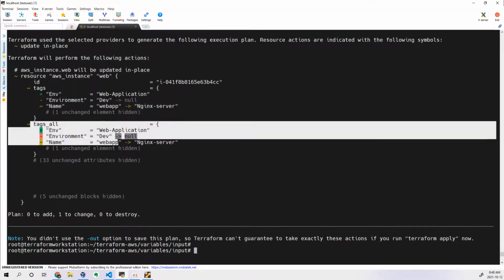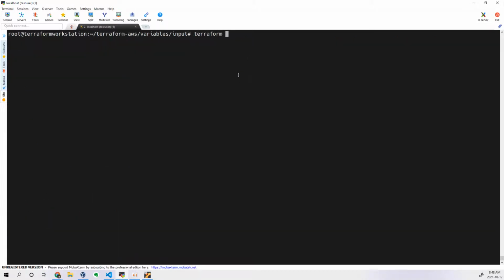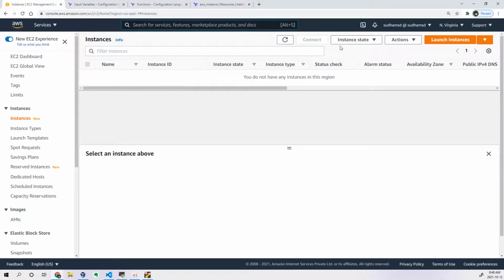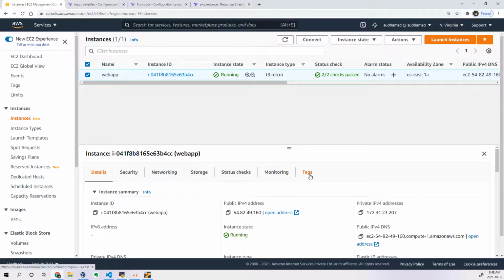You can see this is getting changed from web app to nginx-server. Now if I use terraform apply with hyphen auto approve, I need to see these tags on my instance. Let me go there. Let me show you what tags my existing instance has.